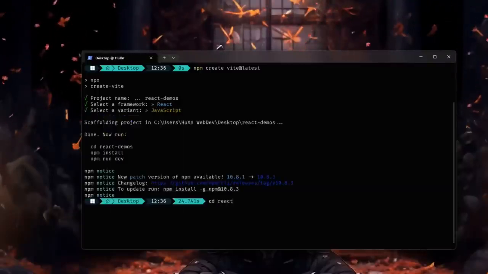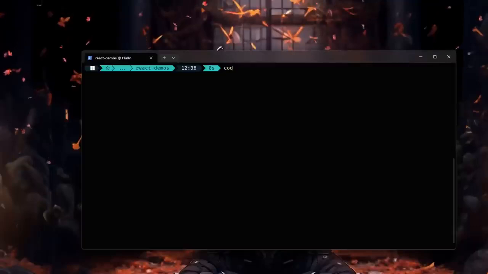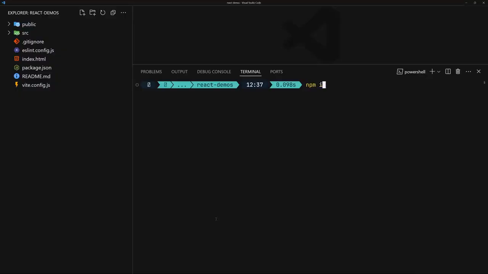Now we have to go inside that folder by using the cd command, or you can say the change directory command. Now I'm going to use code dot and hit enter, so it's going to open there in my VS Code. Now I want you to open your integrated terminal inside your VS Code and just type this command. You can either use npm i or you can use npm install if you want to. Both of them will work totally fine. It's going to install all of the packages that our React.js depends on.